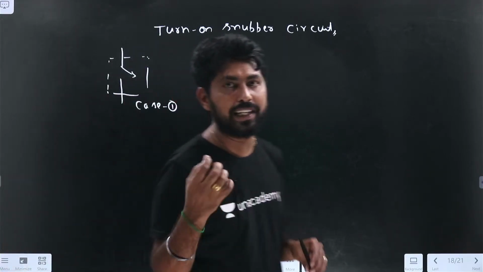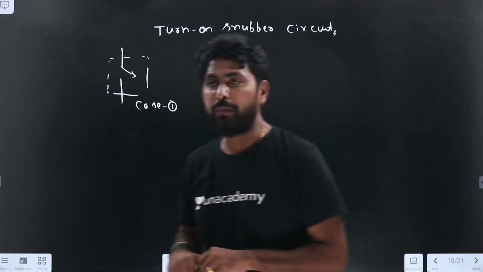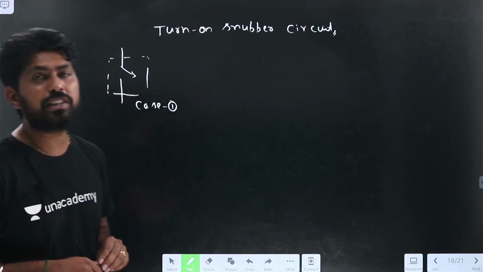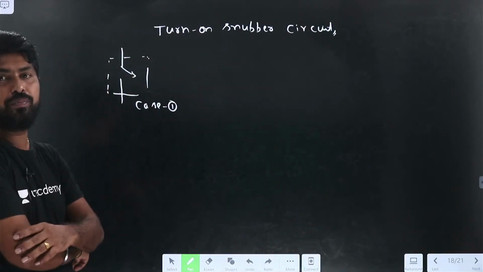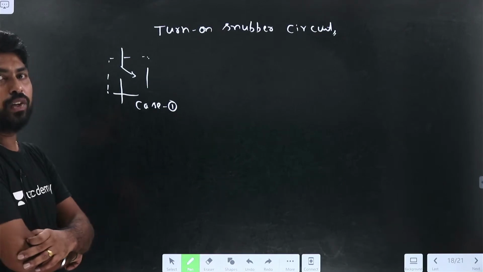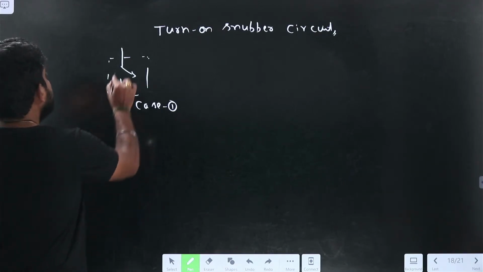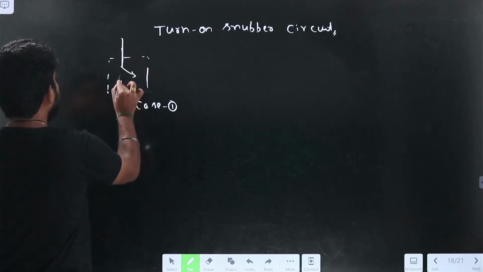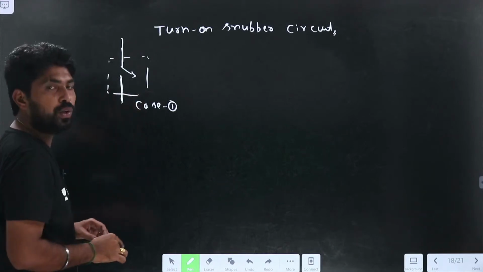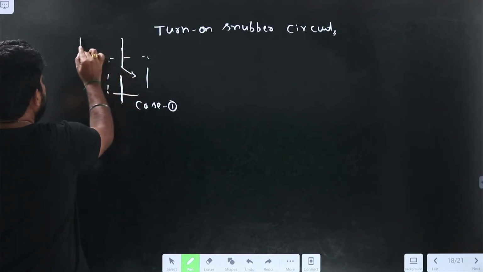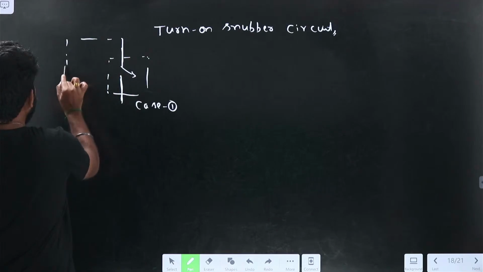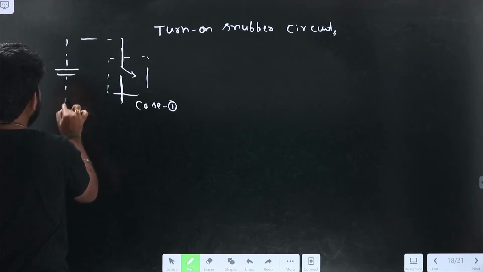What is the case here? What we need to keep here? In the turn-on snubber circuit, what we need to do? Here, if the capacitive load or the stray capacitance is connected across the switch,